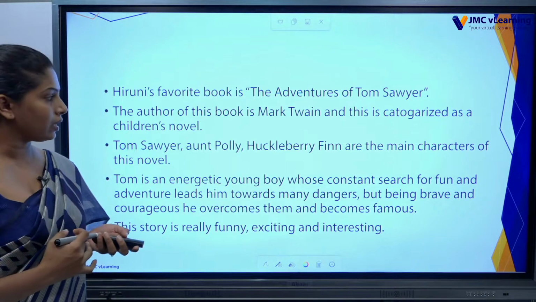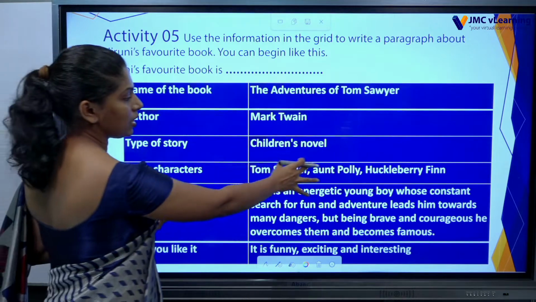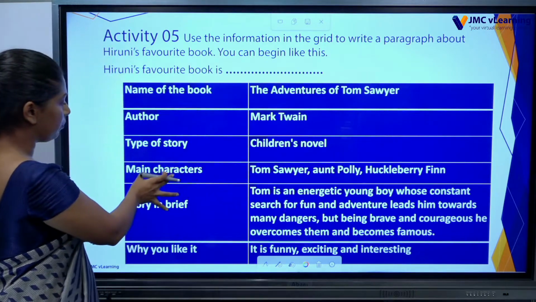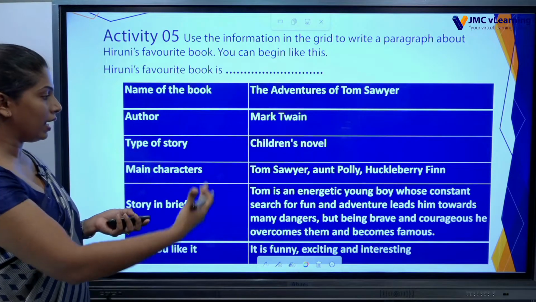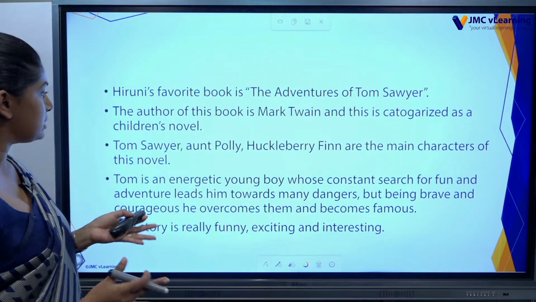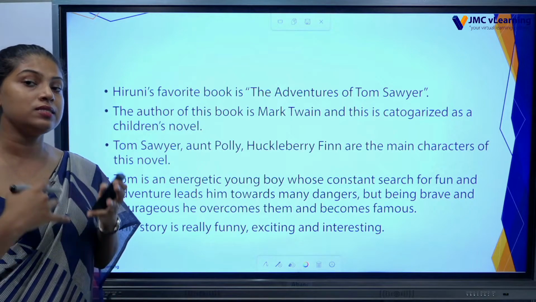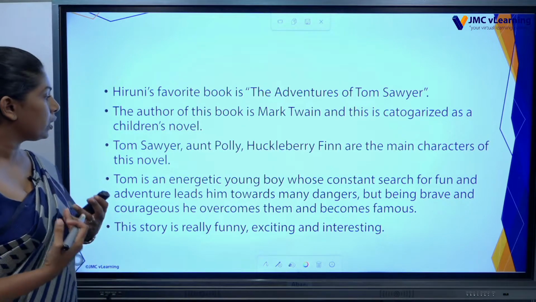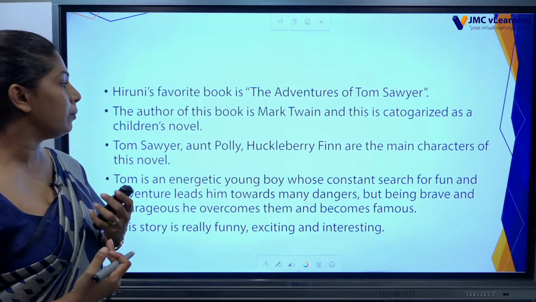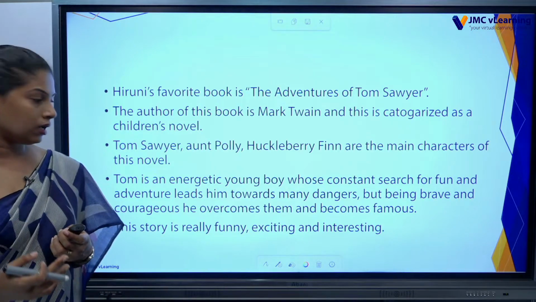So the characters are given here, and the main topic is here. But I have jumbled it and created the sentence as I want. Tom Sawyer, Aunt Polly, Huckleberry Finn are the main characters of this novel.